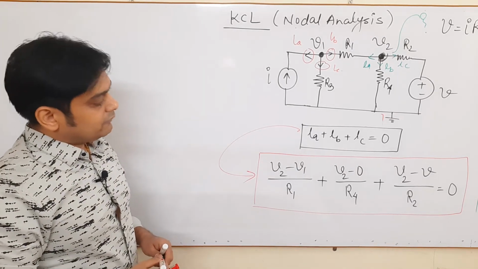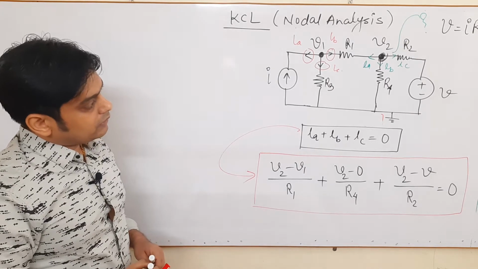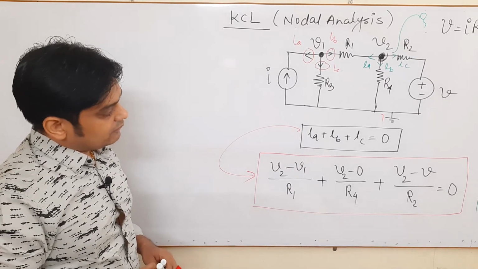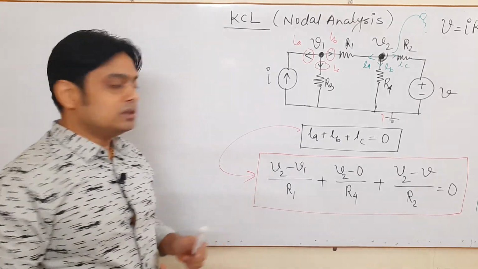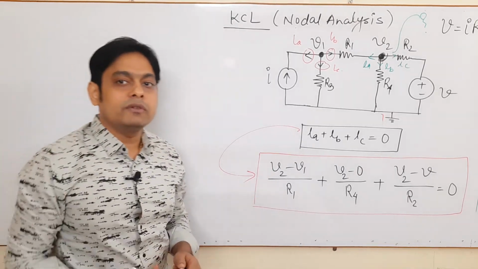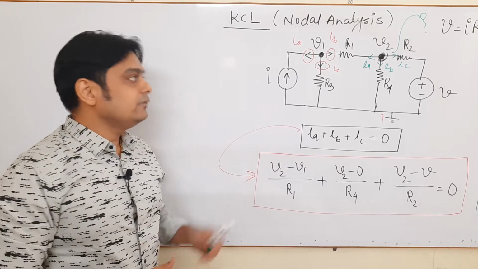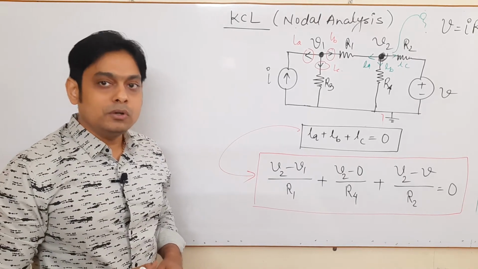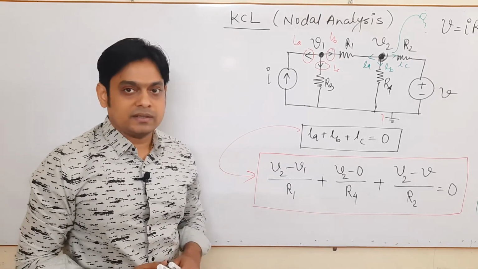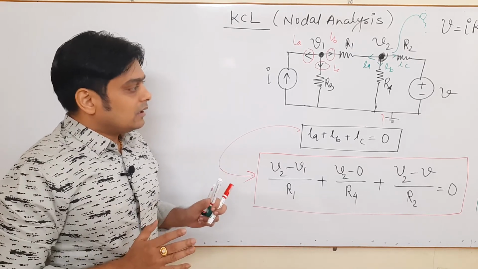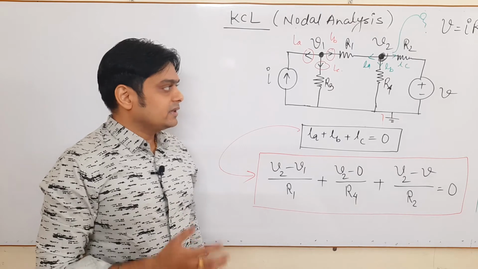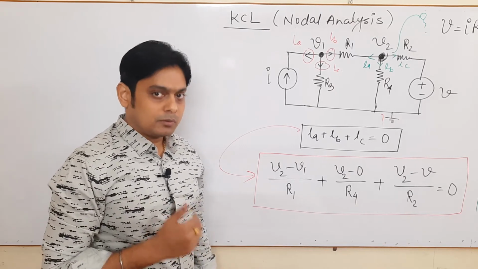IB is V2 minus 0 upon R4. And IC is V2 minus V upon R2. So now you have two equations, two unknowns. One can find the value of V1 and V2. So like that we apply the concept of nodal analysis in the circuits. I think most of you understand what is nodal analysis. The more concept we will understand while we are going through the problem solving sessions.